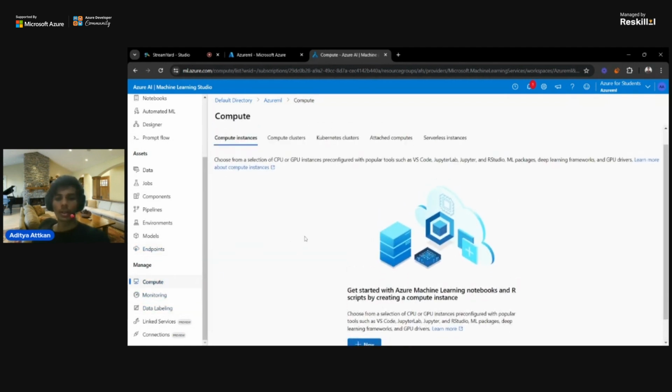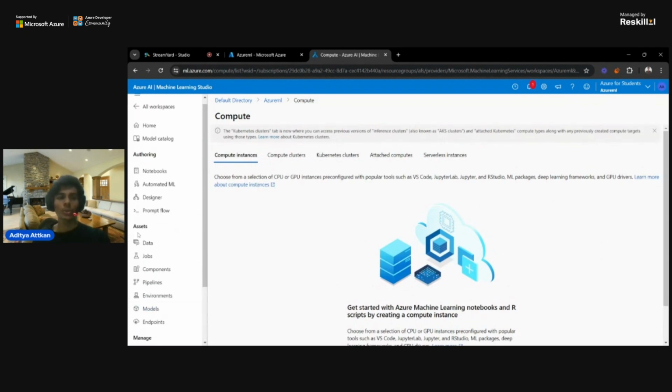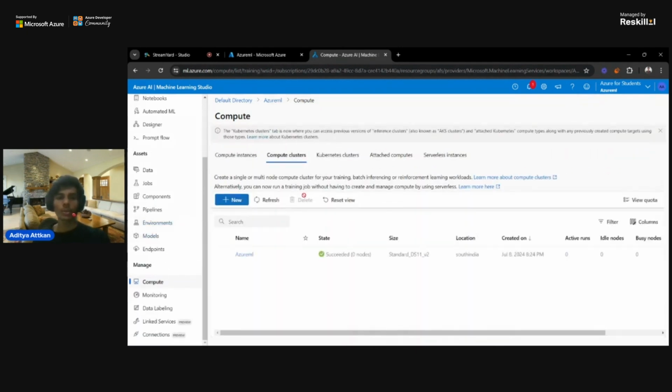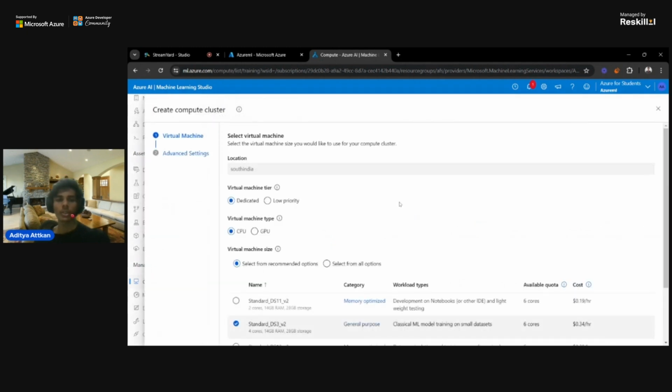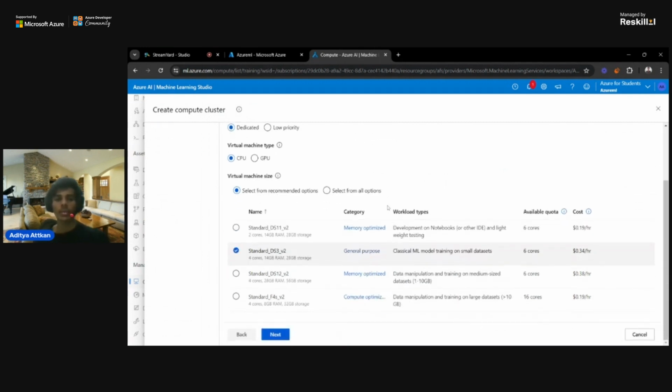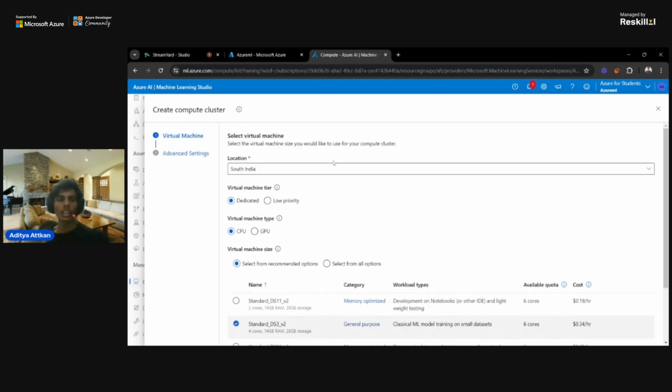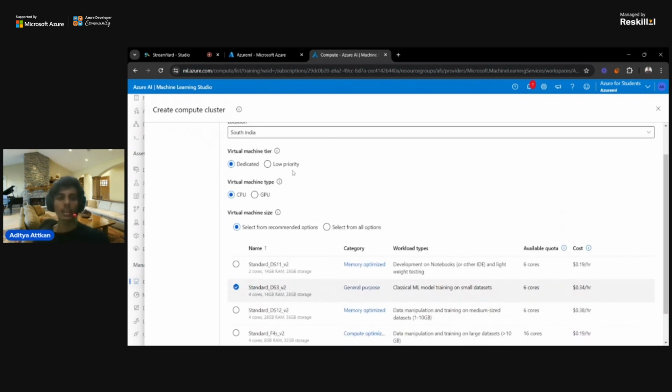So first of all, what you are going to need to do whenever you launch Studio: first, go to compute clusters, and here you have to create a new compute cluster on which you are going to make your model. You have to use some remote resources, like processor compute power and RAM, to basically manage your notebooks and your data. So I will just go and create a compute cluster in that.